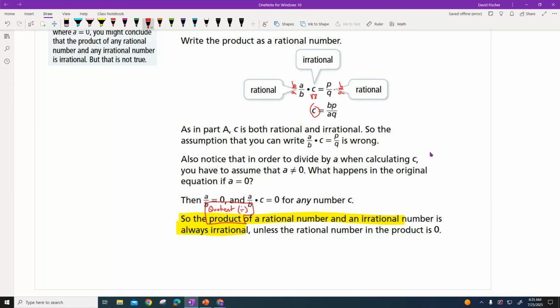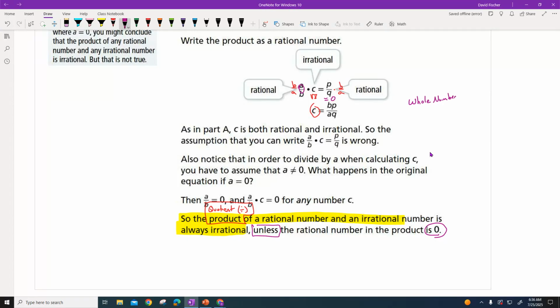Now, here's a little bit of a but, you might say. Unless, and this is very important, the rational number is 0. The product of a rational number and irrational is always going to be irrational unless the rational number is 0. Because if I said this is 0 here, well, 0 times any number is 0. So if this is still square root of 3, 0 times square root of 3 equals 0. And 0 is a whole number, so it's not an irrational number. It's not a very hard rule to memorize.